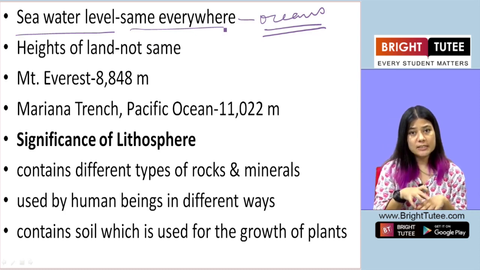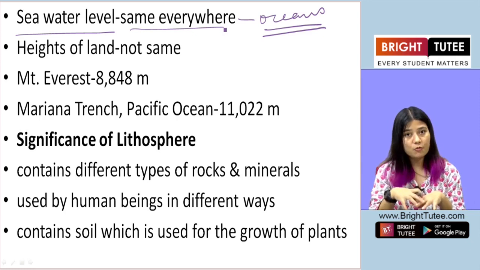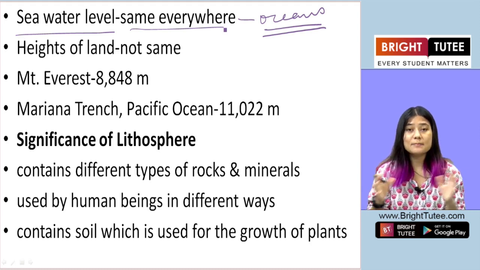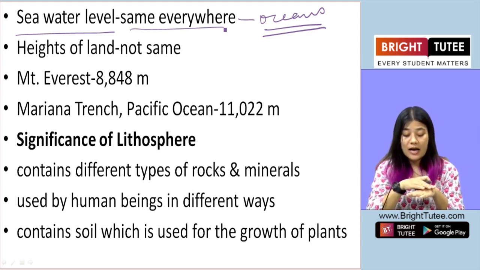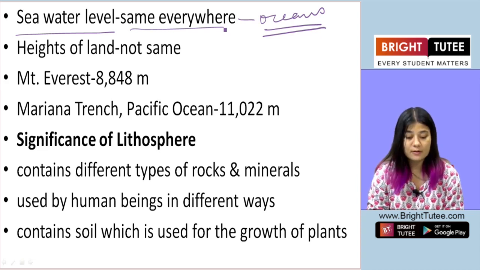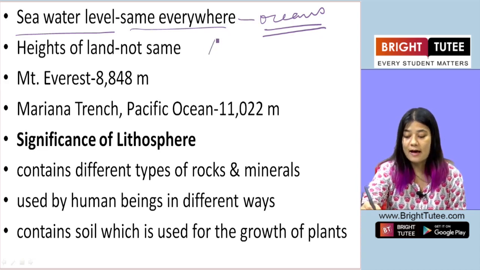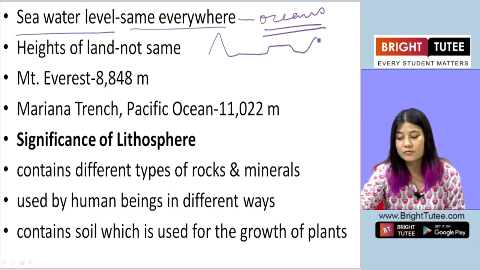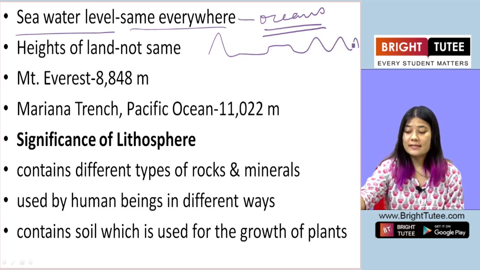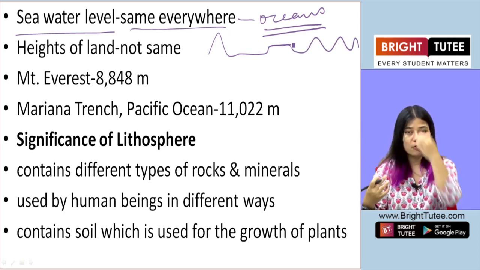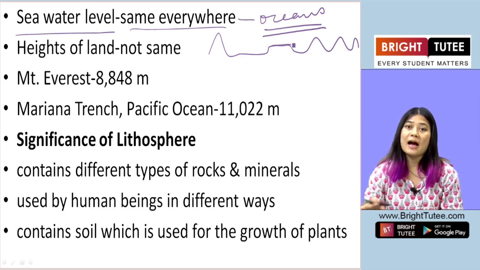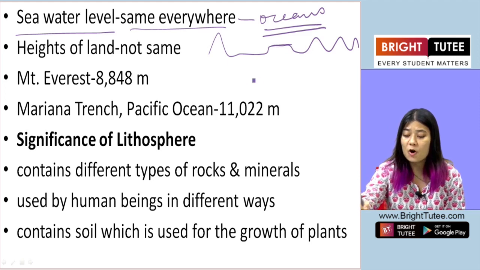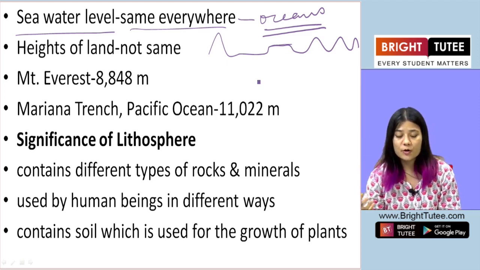But when we come to the continents, the land mass, where there is no water, the countries where we live, the height of the land is not the same everywhere. Some of the areas have higher altitude, some are plain, and some are a little bit higher than this area. The land does not have the same height throughout the planet. The heights vary. Some are tall, some are medium, some are very short.